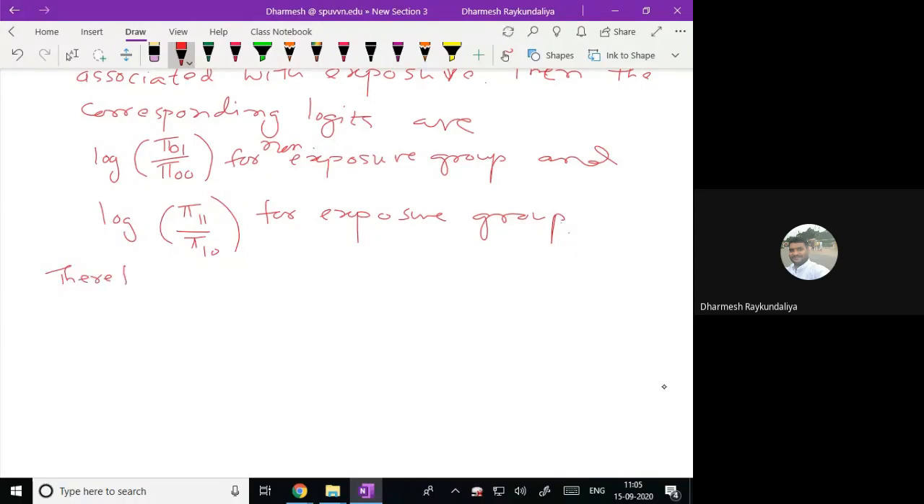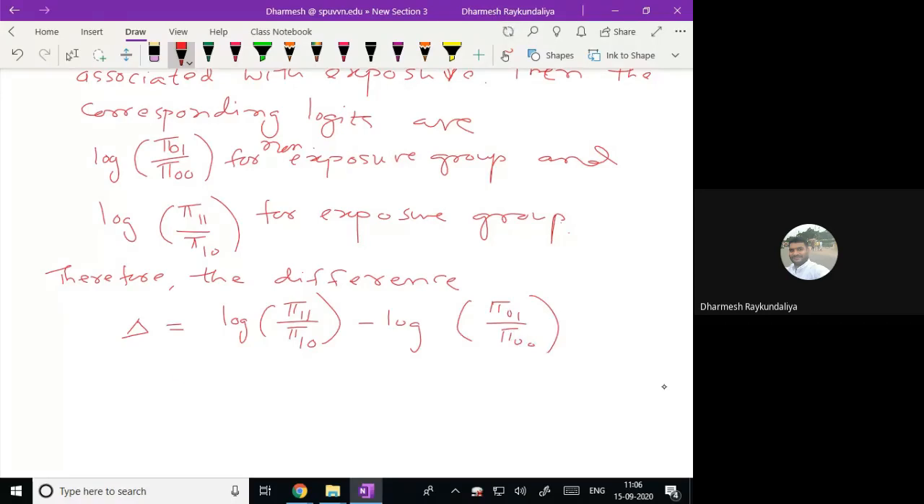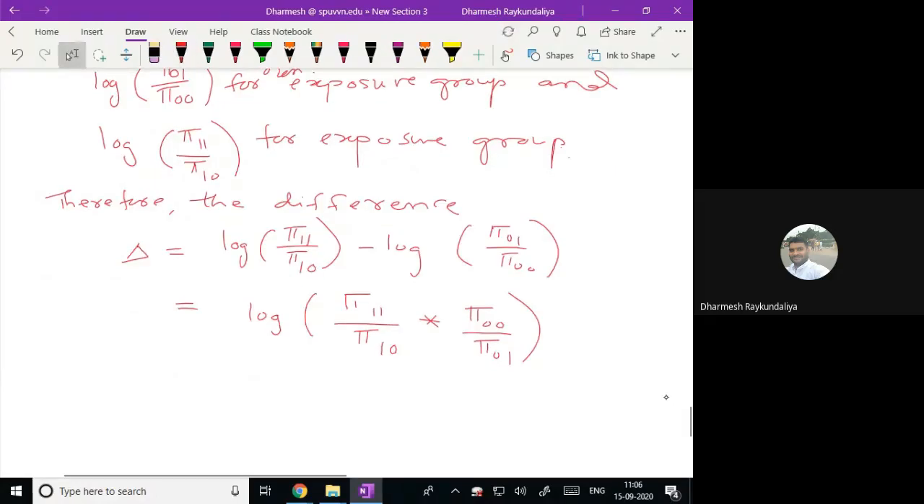Therefore, the difference. I call it delta. Where do you usually take the difference from? Presence of exposure to absence of exposure. So the logistic scale for presence of exposure is log pi 1 1 upon pi 1 0, minus log of pi 0 1 upon pi 0 0. Can I write it as a log of pi 1 1 into pi 0 0 upon pi 1 0 into pi 0 1? Because of the minus, it goes inside and becomes an inverse. So this is what I am getting. Let us say it is equation 1.